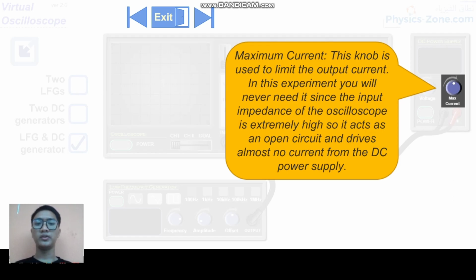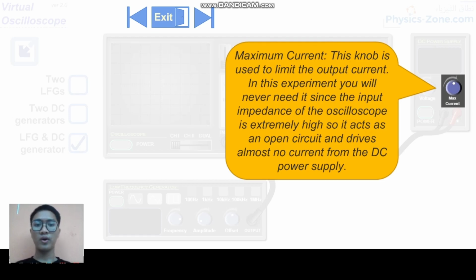In this experiment, you will never need it since the input impedance of the oscilloscope is extremely high, so it acts as an open circuit and draws almost no current from the DC power supply. Next is output.